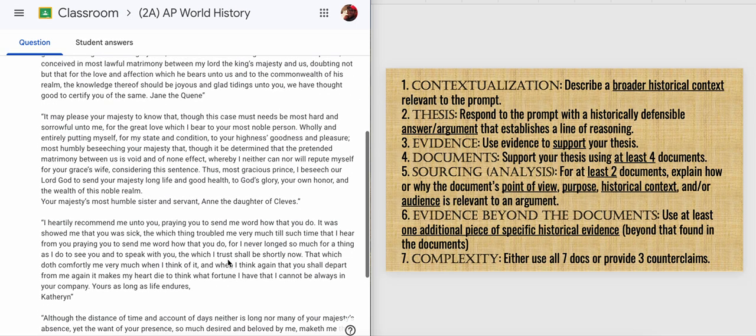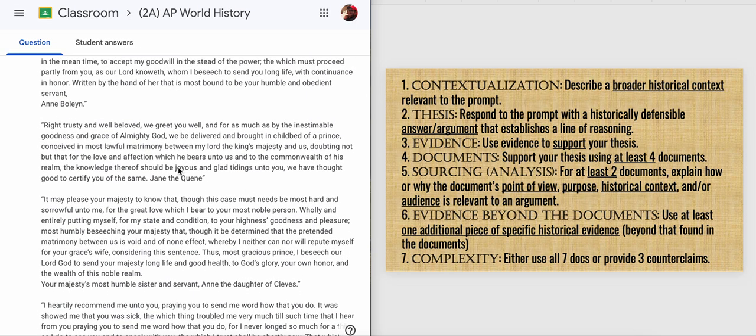For example, if you're saying that the attitude towards the king by Henry's wives was joyful, you would then put evidence from, let's say, document 3 about Jane being joyous. Then you would put in parentheses doc 3.